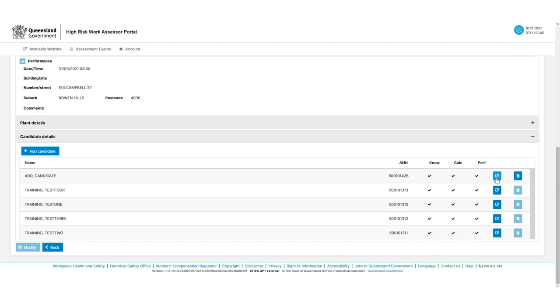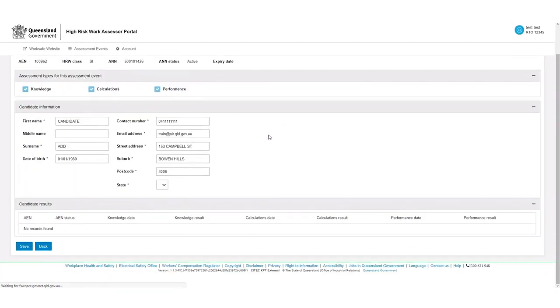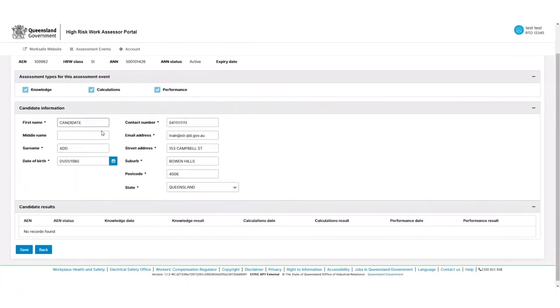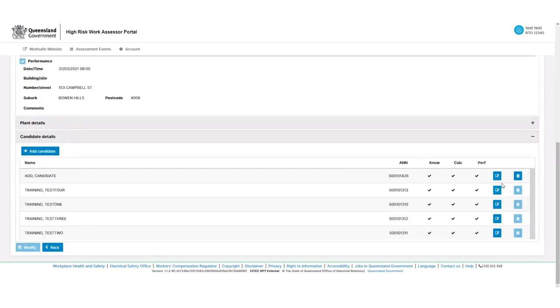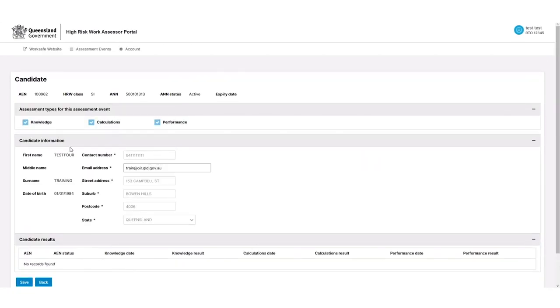You also have the ability to edit the candidate. And once you do so, if we hit the edit button, you'll see that you have full edit functionality. So you can edit the candidate, the first name, the surname, the date of birth, and all of the other details. Now if we head back, if we select one of the candidates that have already been planned by the assessor, you'll see these candidates can't be removed. So if we hit the edit button, you'll notice there's a big difference between what can be edited.